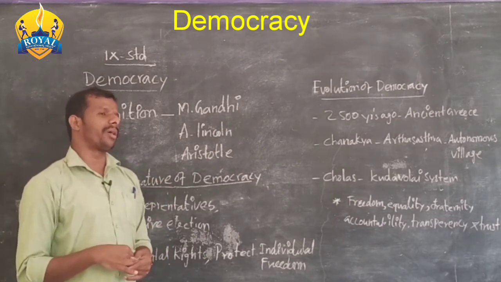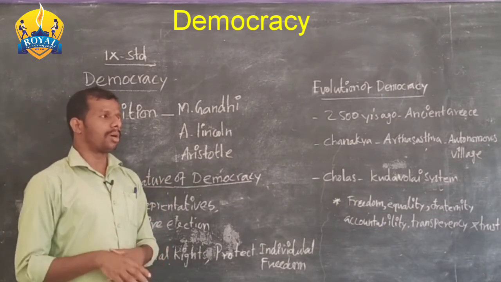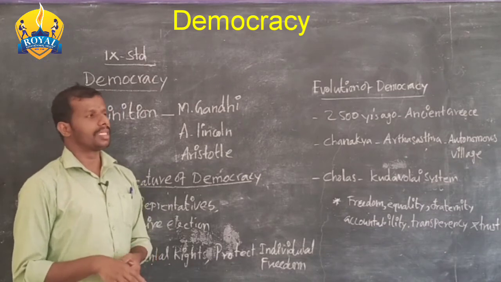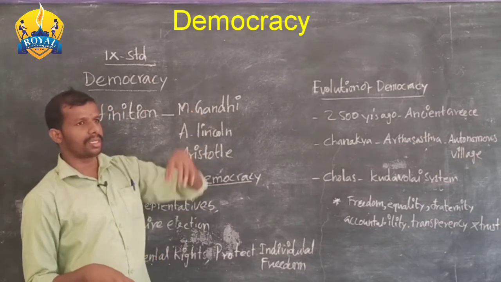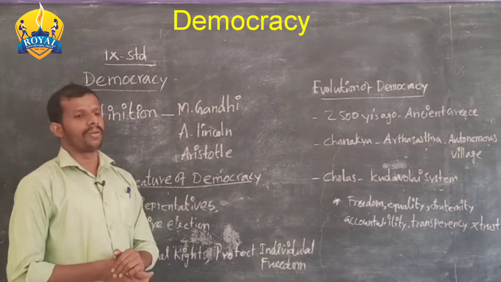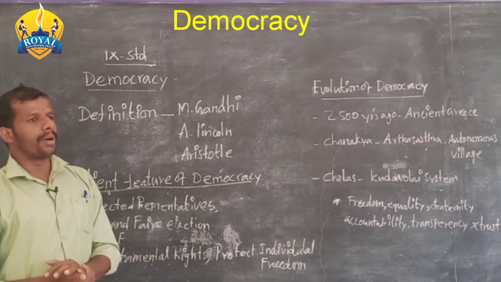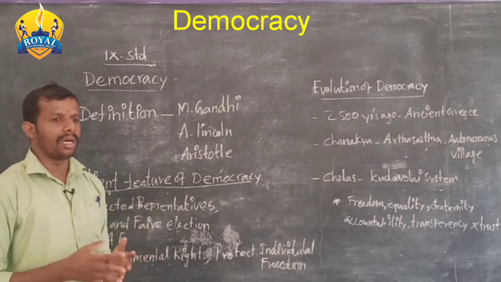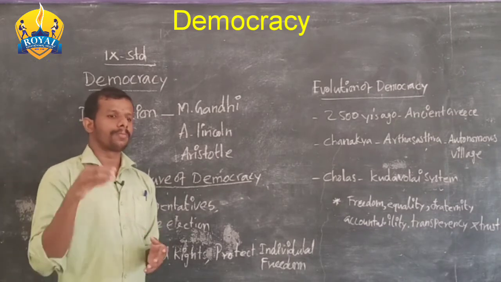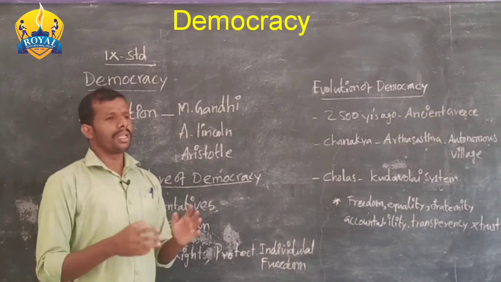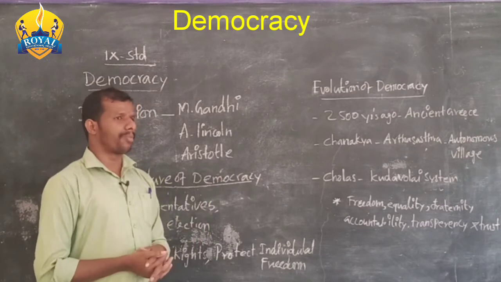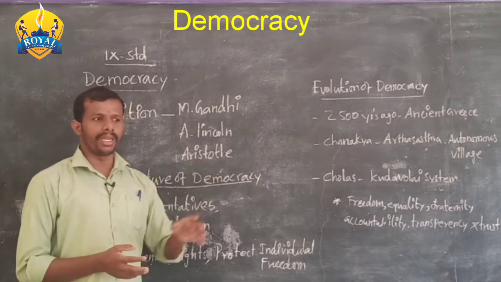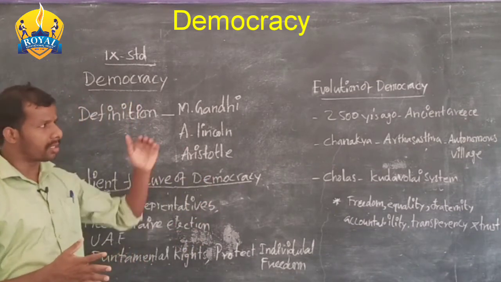Next, it provides popular sovereignty. The people are the highest authority, that is popular sovereignty. Next important merit is the sense of cooperation in all important matters of the government. Okay, so these are the merits of democracy.